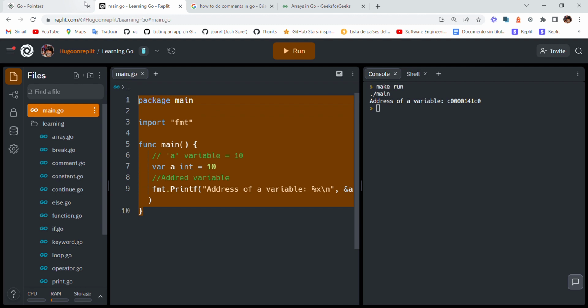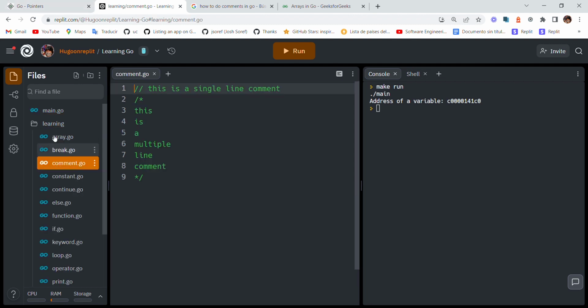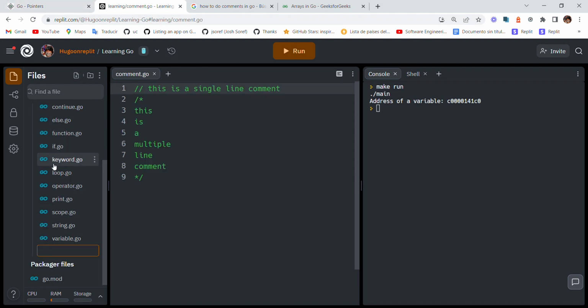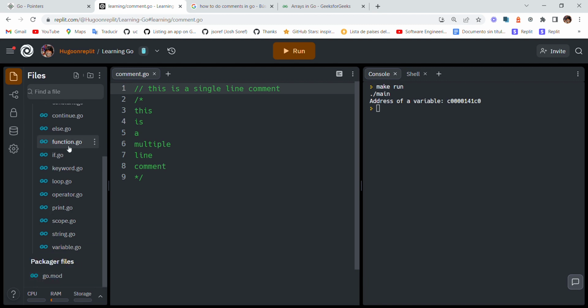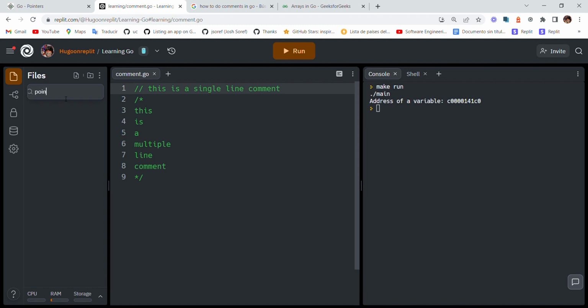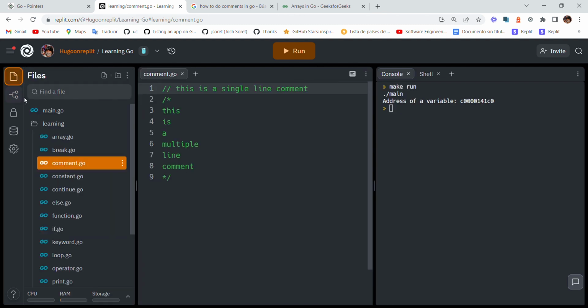So pointers, I've seen this in a book. There's a lot of books about Golang actually. They're quite fun to see. Pointers. Pointer.go. So they're quite fun. They are really. Oops, where is my pointer? Oh, yeah, I didn't create the file. Oops.